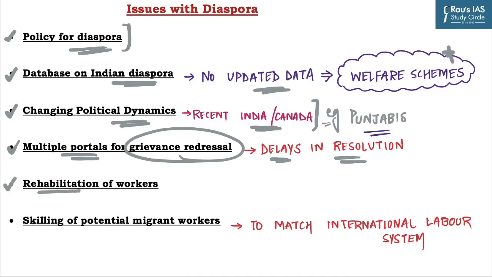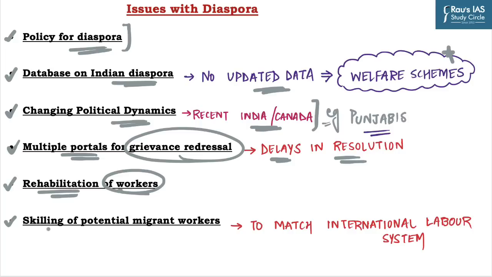The next one is rehabilitation of workers. As we have witnessed during the pandemic, many Indians who were working in different countries have lost their jobs. And after the pandemic eased, only a few workers managed to return to their places of employment abroad. To accommodate the people who were left behind, there is a need for a rehabilitation scheme to ensure livelihood security for workers who have lost their jobs.